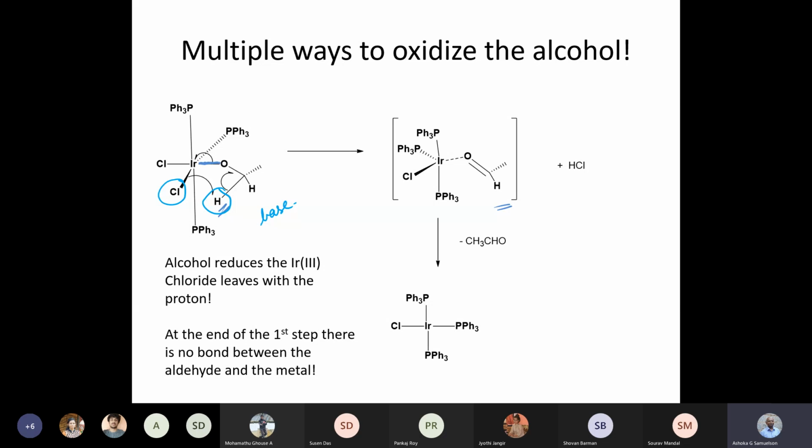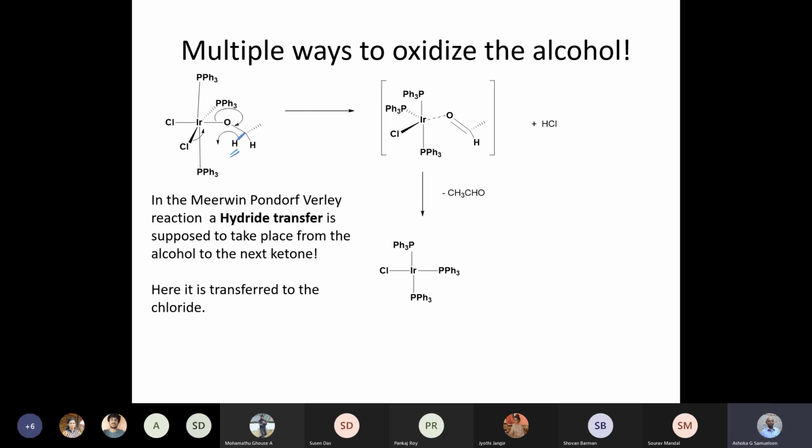This means the base is removing the proton from the alcohol, and chloride is just a counter ion for this whole process. So that's a possibility also.